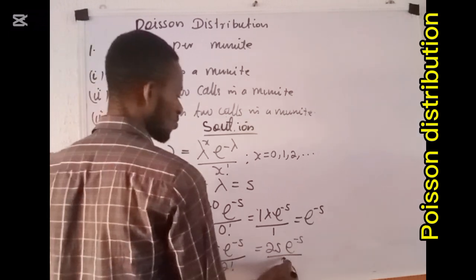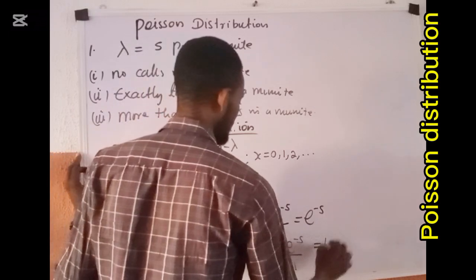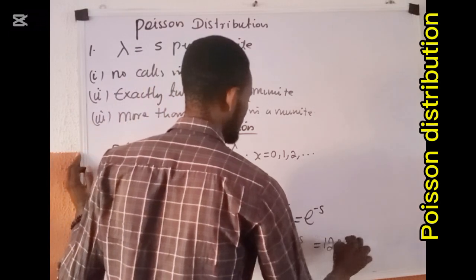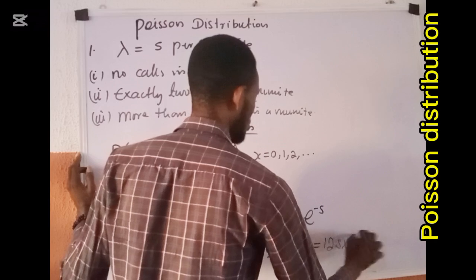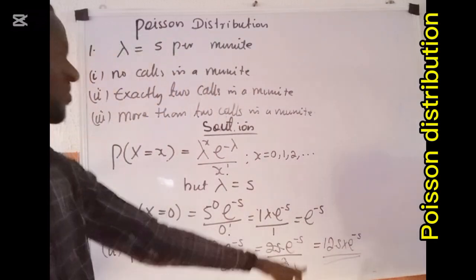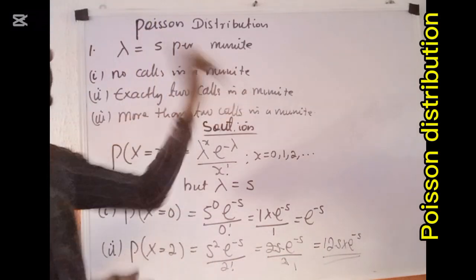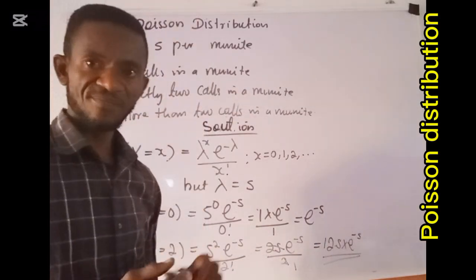So 25 divided by 2 gives us 12.5, multiplied by exponential minus 5. Once you press your calculator, this becomes the probability of exactly 2 calls in a minute.